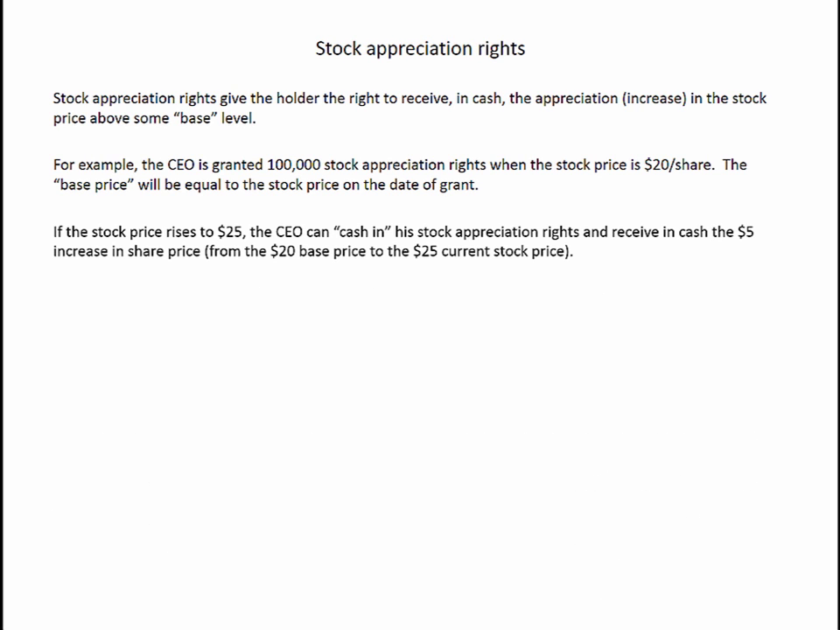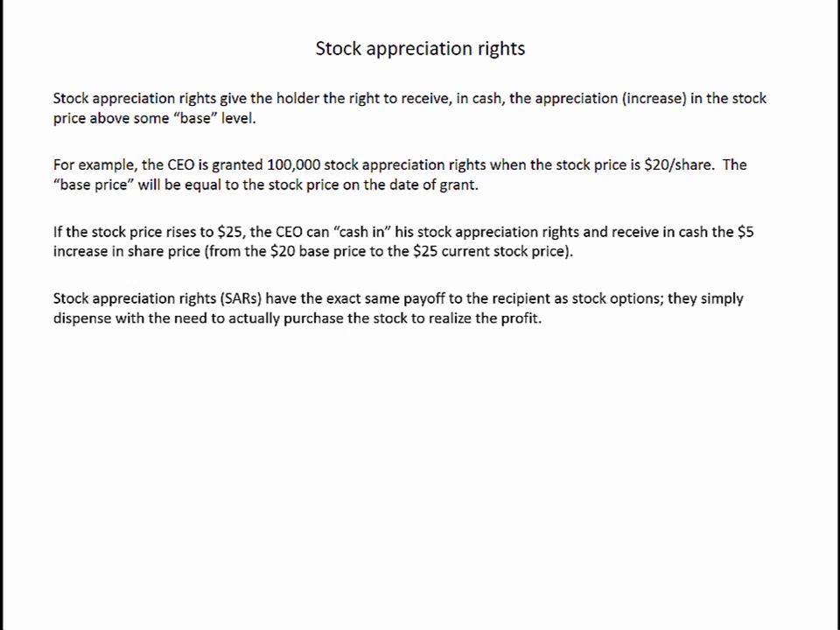of grant. If the stock price rises to $25, the CEO can cash in his stock appreciation rights and receive in cash the $5 increase in the share price from the $20 base price to the $25 current stock price. Stock appreciation rights have the exact same payoff to the recipient as stock options. They simply dispense with the need to actually purchase the stock in order to realize the profit.